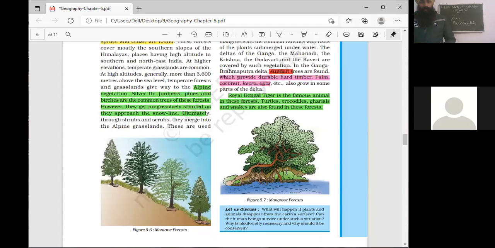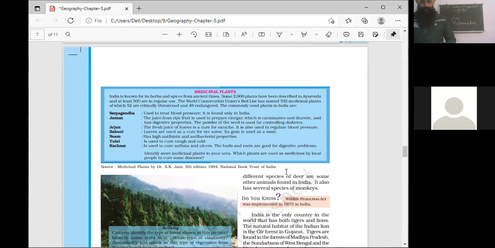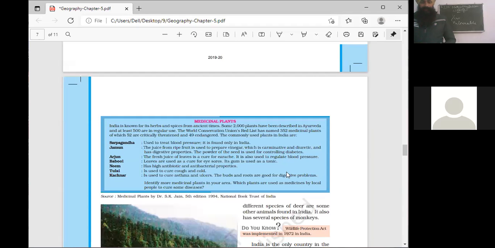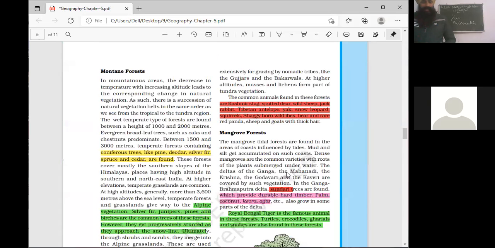Mangroves protect the coastal regions from tidal waves, tsunami waves, and sea waves. Clear? So this is the fourth type of vegetation.